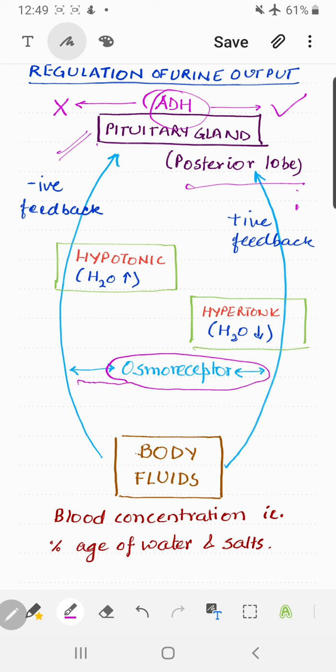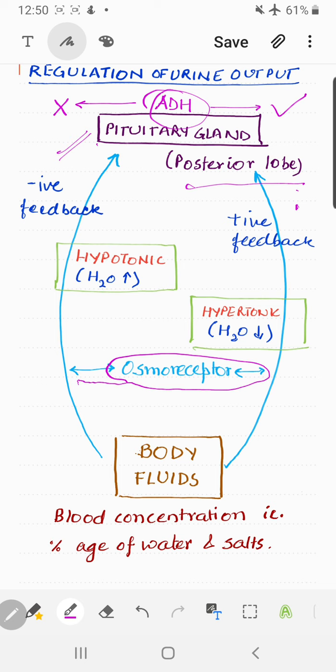Now, children, osmoreceptors, osmo means water, and receptors are the cells, right? So, the cells in the body, these cells are present in the lining of arteries and veins. These can sense the concentration of water in blood.